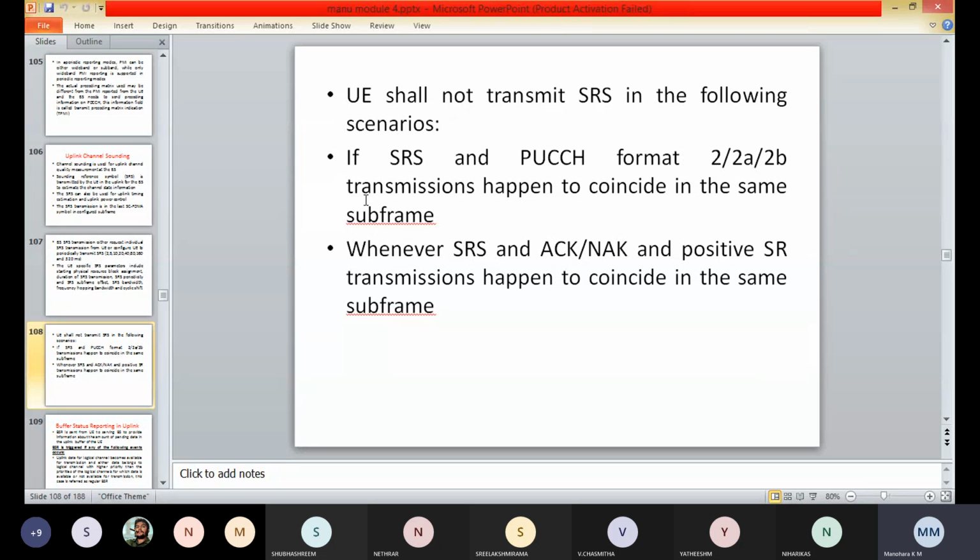So here if the user equipment is equipped with two transmit antennas, then it alternates between them every time the SRS is transmitted. So only this allows the E node B to select the transmit antenna if the closed loop. So these are the uplink channel sounding.